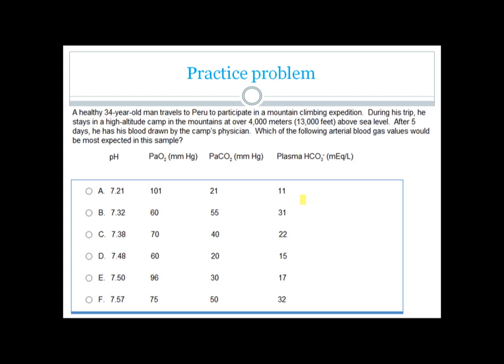Here we have a practice problem. A healthy 34-year-old man travels to Peru to participate in a mountain climbing expedition. During his trip, he stays in a high altitude camp in the mountains at over 400 meters above sea level. After 5 days, he has his blood drawn by the camp's physician. Which of the following arterial blood gas values would be most expected in this sample?